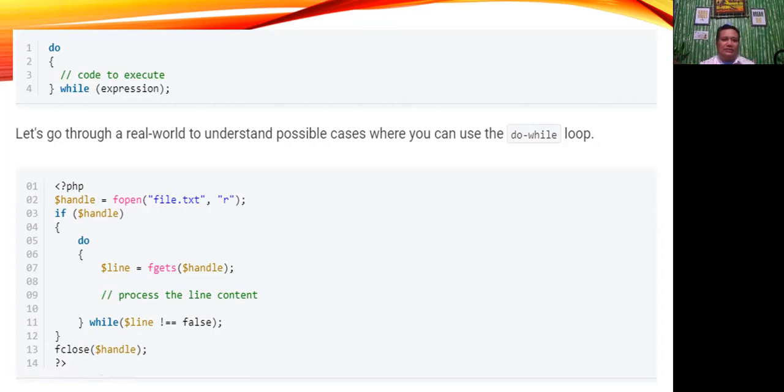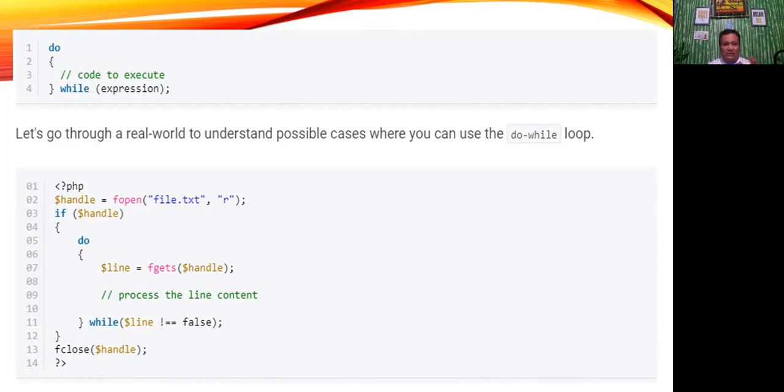Of course, based on the given example, we're trying to read a file line by line. Firstly, we've opened a file for reading. In our case, we're not sure if the file contains any content at all.